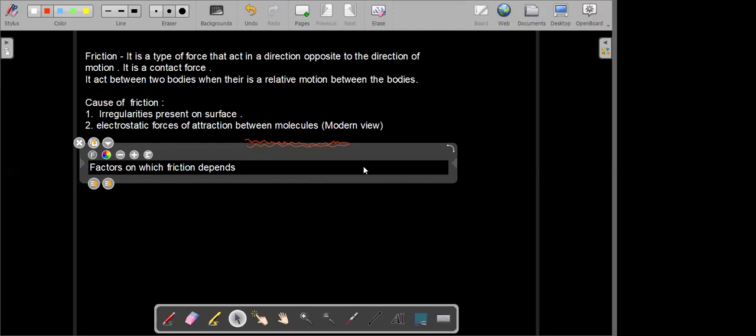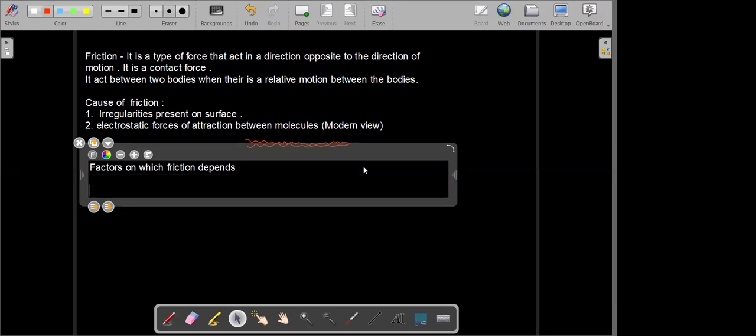Is it the mass of the object? Okay, not the mass, the weight of the object. Factors on which the friction depends, we call it the weight of a body.